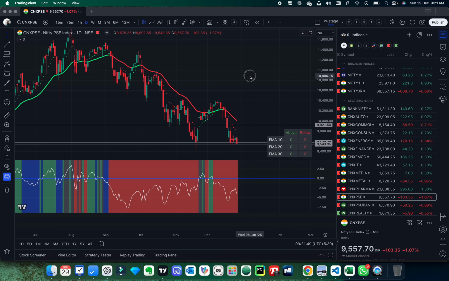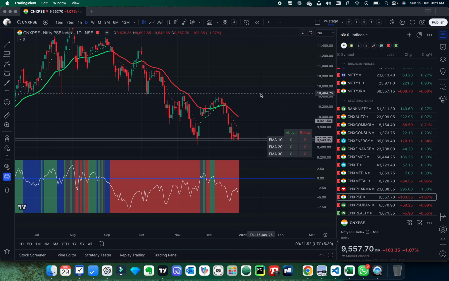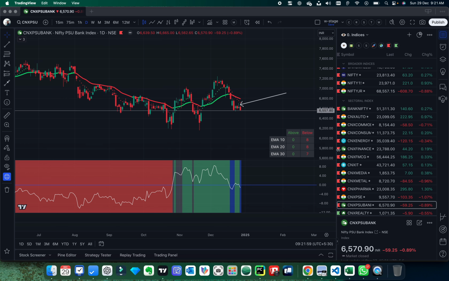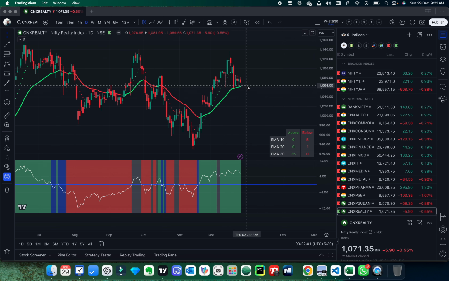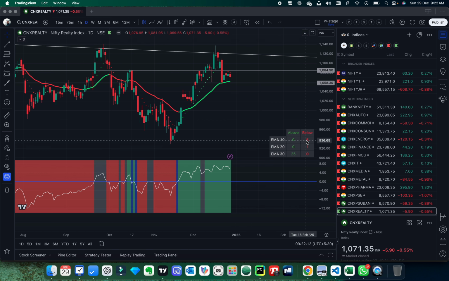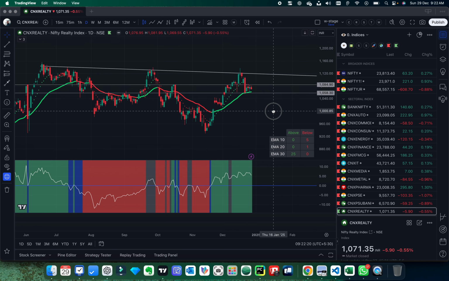PSC again in a downtrend and on a support. PSU banks in a downtrend on a support. Real estate has been outperforming, but on the medium time frame and shorter time frame it has become negative. So it has closed below 20 EMA and it has been trading below the 10 EMA since 5 days. So there is no short term momentum in the real estate stock.